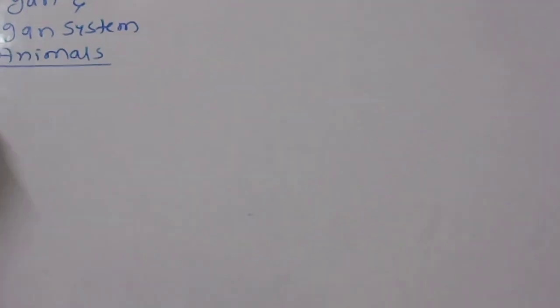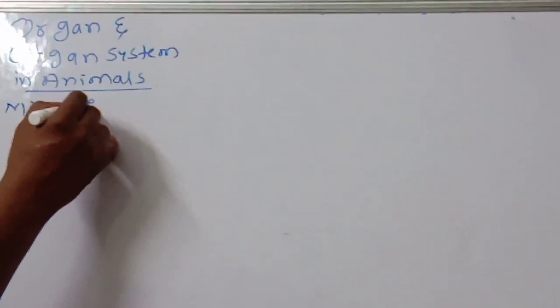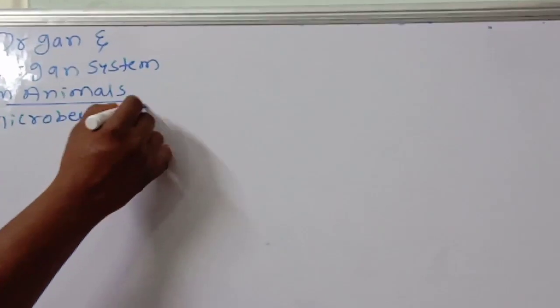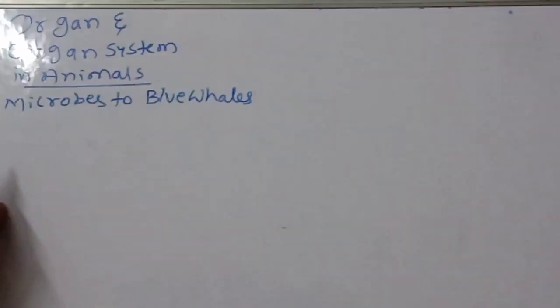Okay, children. First, in the introduction we are discussing from microbes to blue whales.